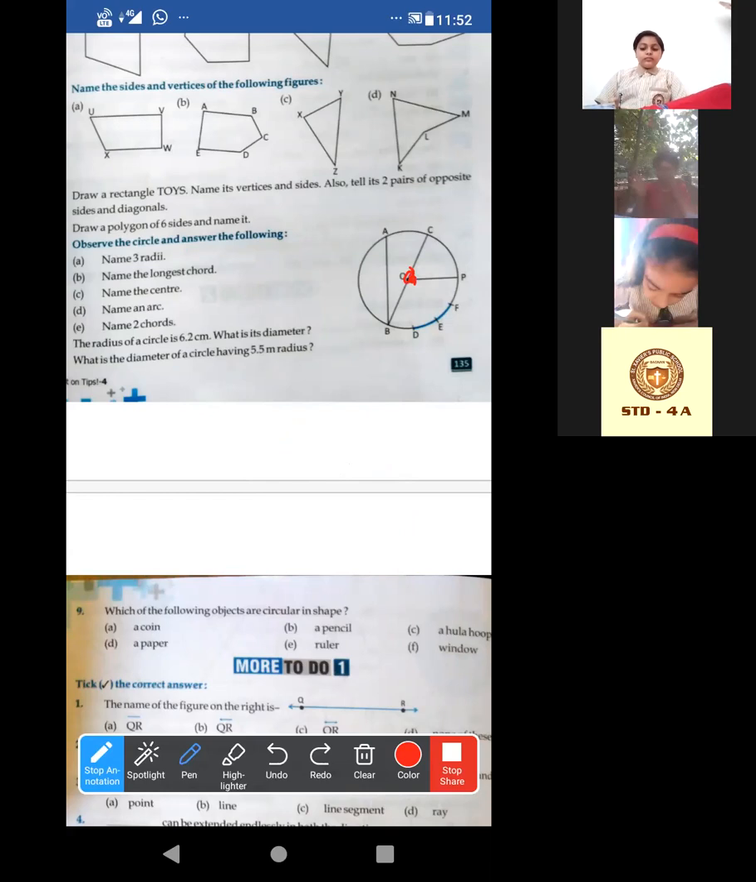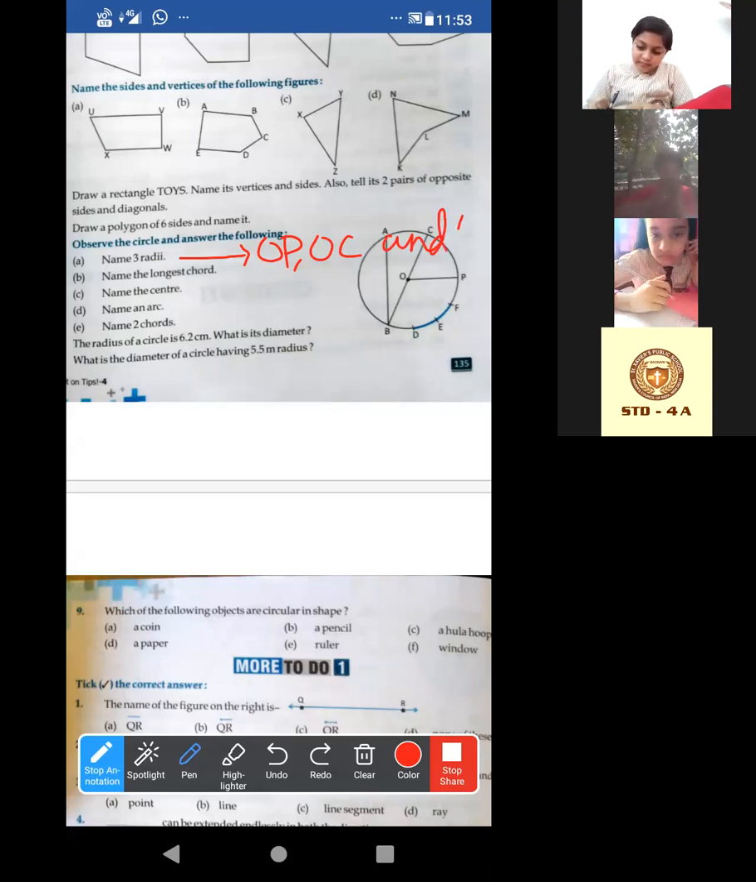Now from O, which line segments are there where the other point is on the circle? Look, OP, OC and OB also. Okay, write this one. 3 radii: OP, OC and OB. Right.